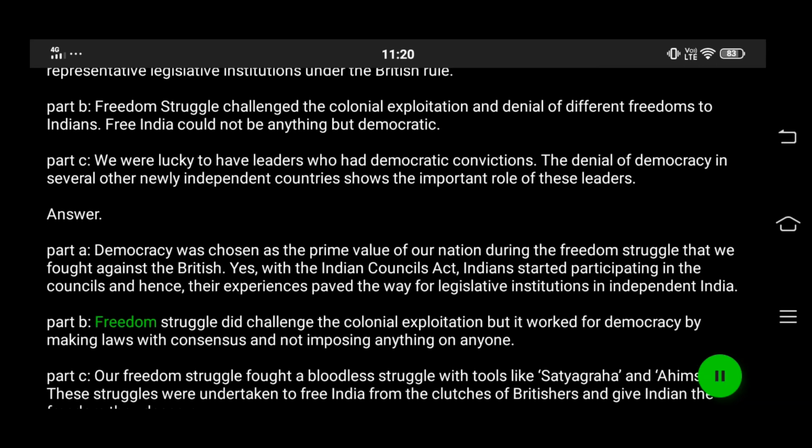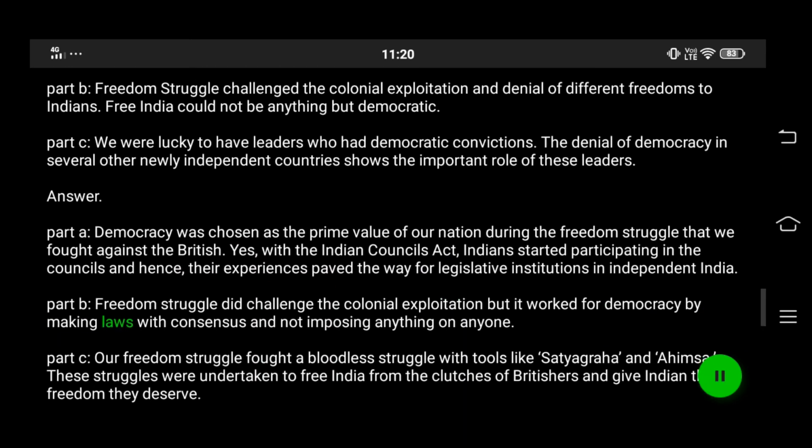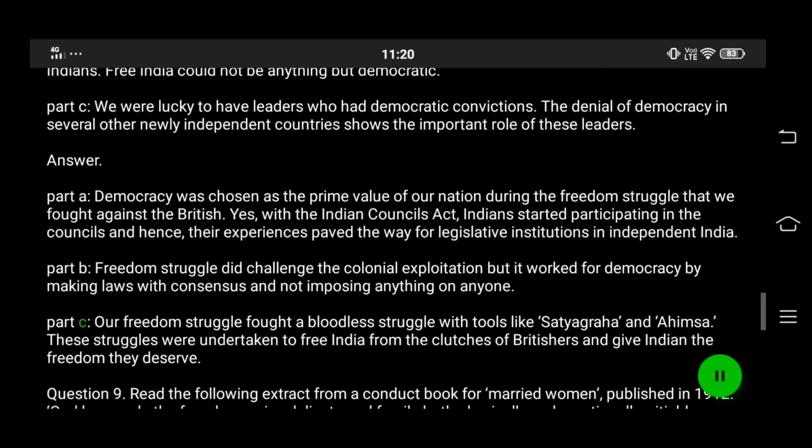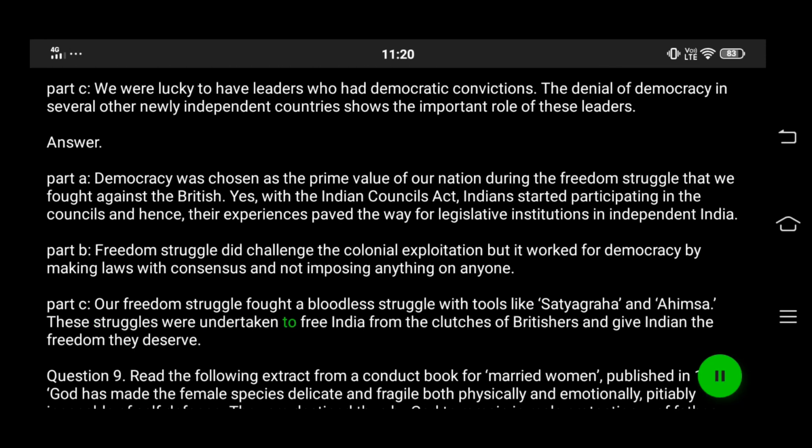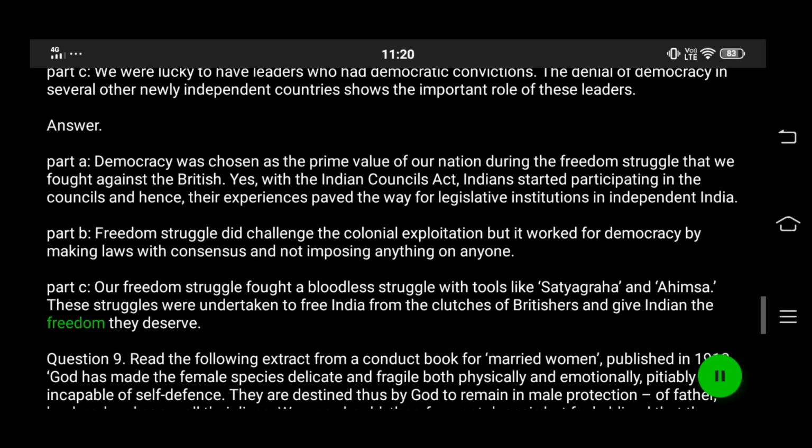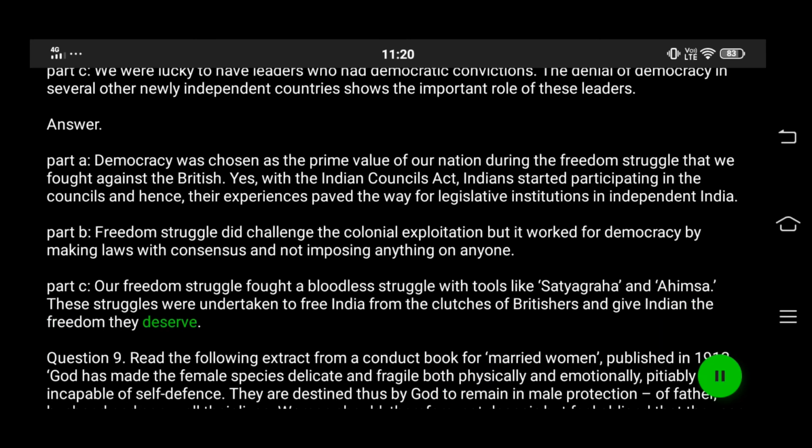Part B. Freedom struggle did challenge the colonial exploitation, but it worked for democracy by making laws with consensus and not imposing anything on anyone. Part C. Our freedom struggle was a bloodless struggle with tools like satyagraha and ahimsa. These struggles were undertaken to free India from the clutches of the British and give Indians the freedom they deserve.